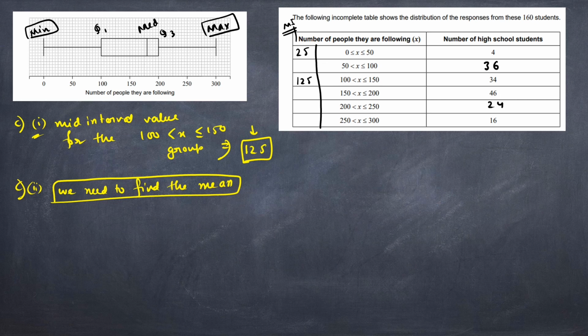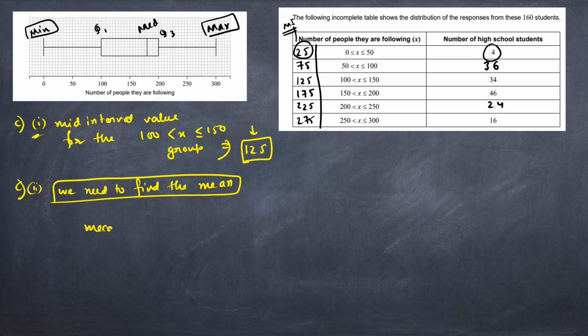So here it is 25 because 50 plus 0 divided by 2 is 25. Here it is 75, then 125, then we have 175, then 225, and here we have 275. Now to find the mean, the formula is very simple. We just need to multiply the frequency with the mid interval value. If you do that, you will find the answer.